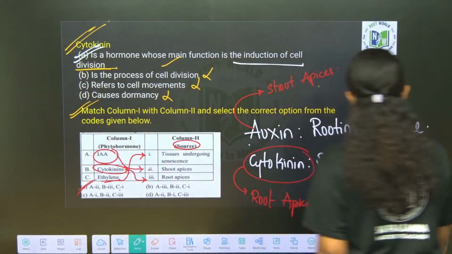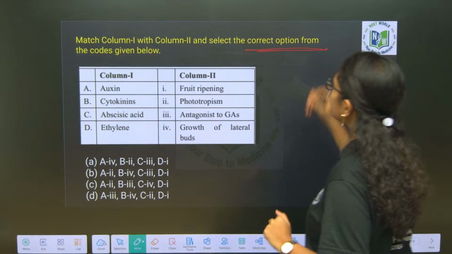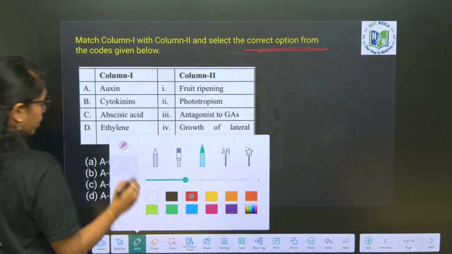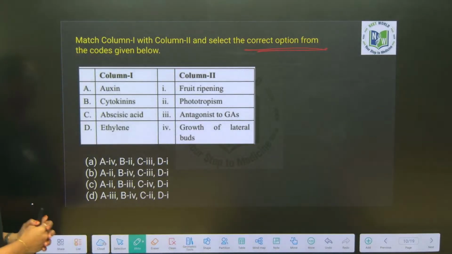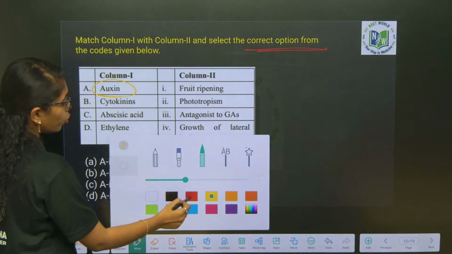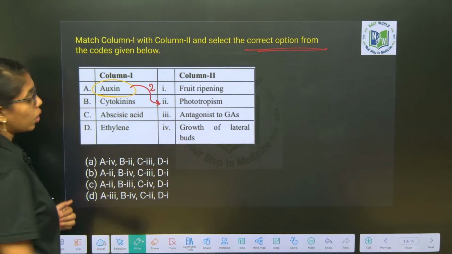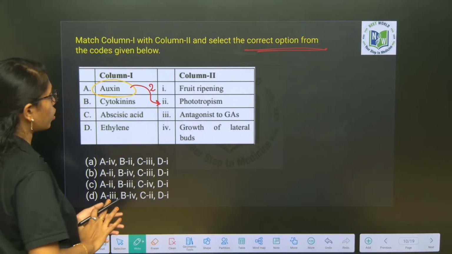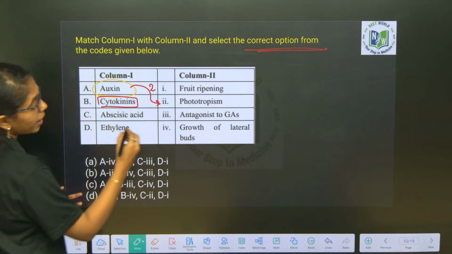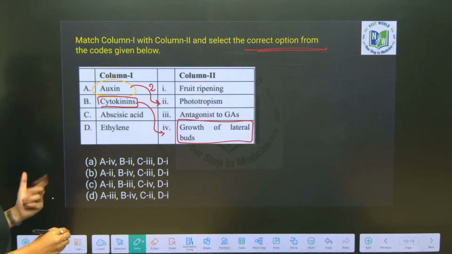Now match column 1 and column 2. Again, a match-the-following type of question; select the correct option from the given codes. Look at this properly: auxin and cytokinin. Auxin is involved in phototropic movements, so we go with option 2 here. Next, cytokinins are involved in the growth of lateral buds, as we have just seen.